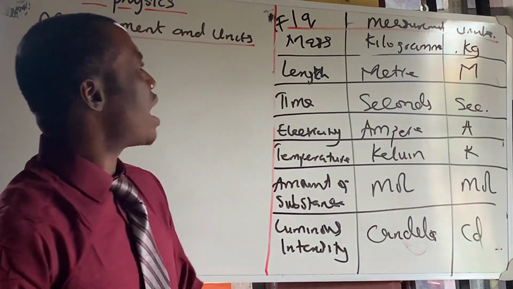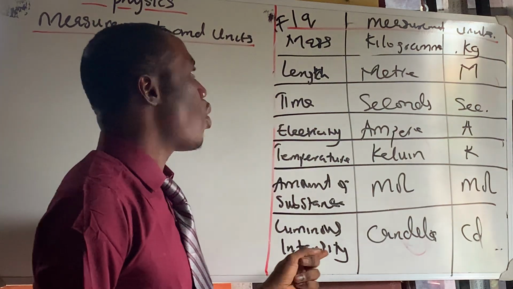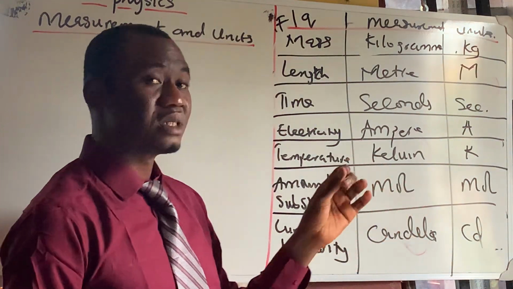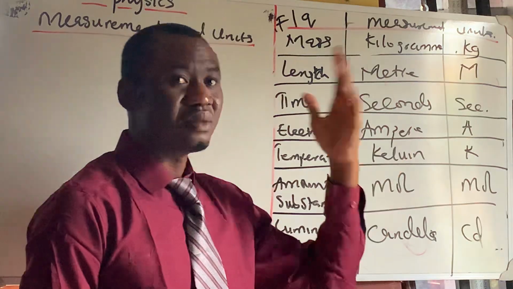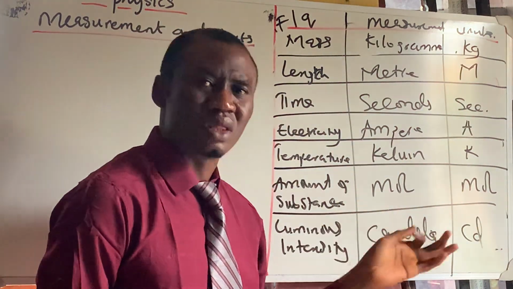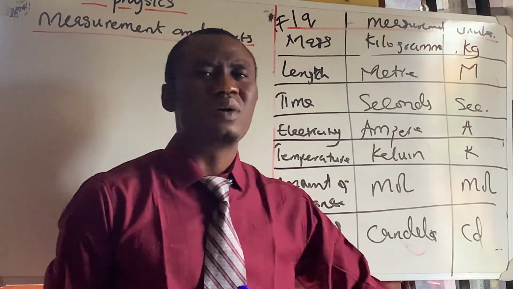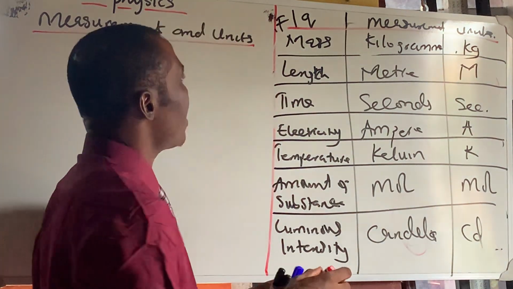Now, if you look at this board, you'll find out that all these listed quantities, remember I told you physical quantities, examples: velocity, mass, density. But the major one, the basic one, the fundamental one, is the 7 we listed on the board. You have to find a way to know that these are the 7.